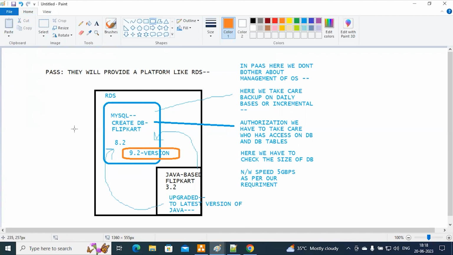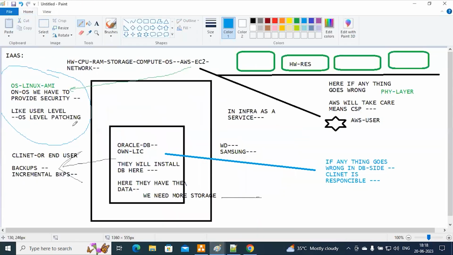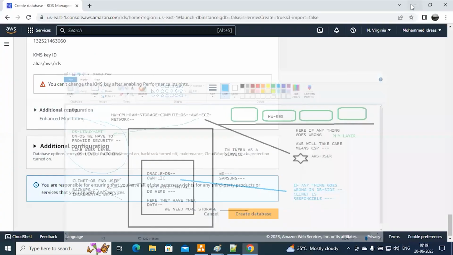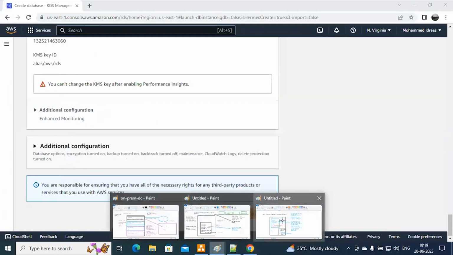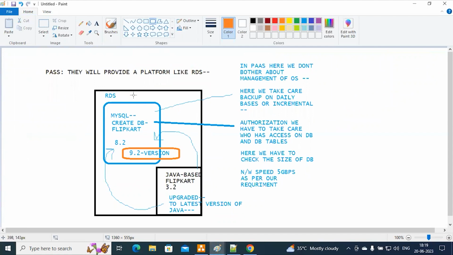Now what do you need to do? In this case, we have to go and select infrastructure as a service. In infrastructure as a service, we have different types of AMIs. In those AMIs, you can go with that one. Means as per our requirement, we can choose it. So in platform as a service, whatever software or application is available in RDS, we can choose that one only. So this is called platform as a service. Here, OS means we don't know what operating system they are going to use, right? The OS will be taken care of by the cloud service provider.